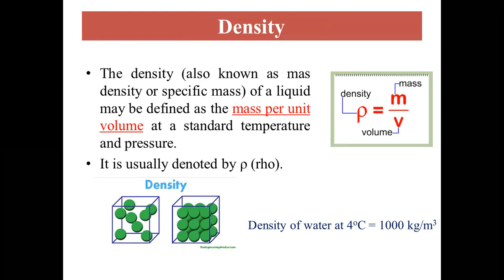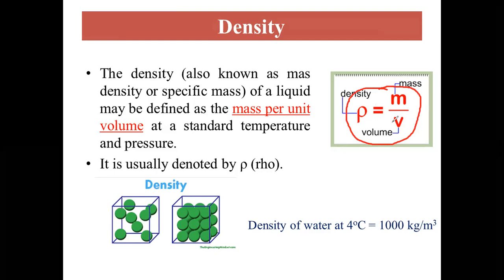Here you can see it is denoted as rho, the Greek letter rho. Rho is equal to mass divided by volume at a standard temperature and pressure.